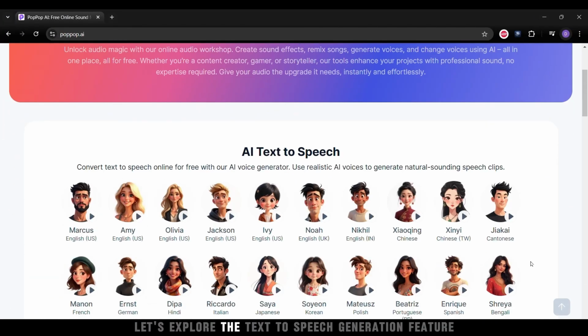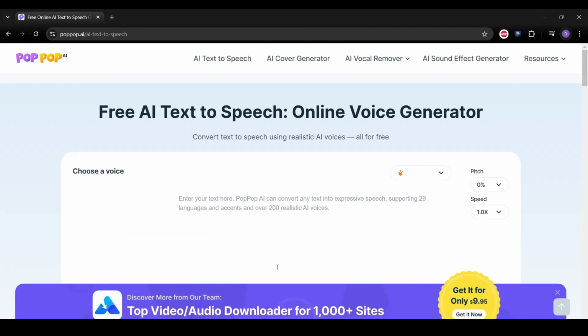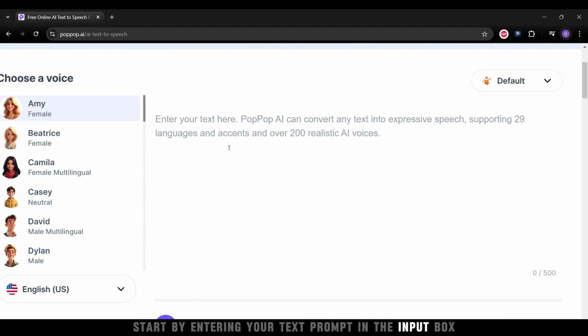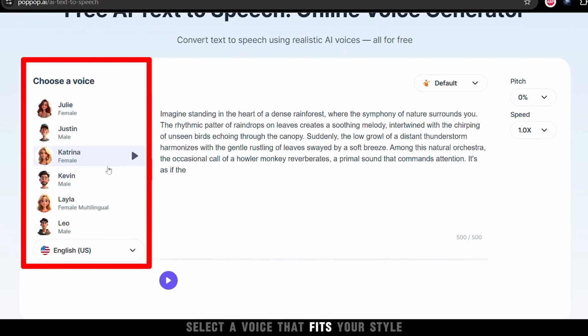First, let's explore the text-to-speech generation feature. Start by entering your text prompt in the input box. Select a voice that fits your style.